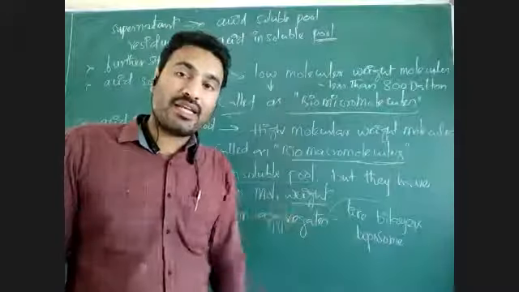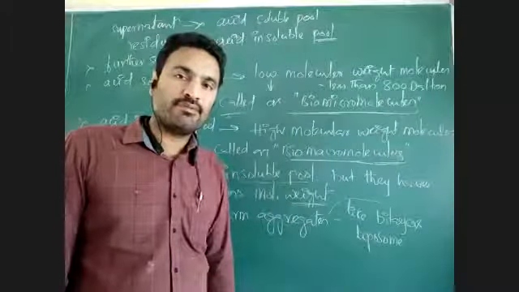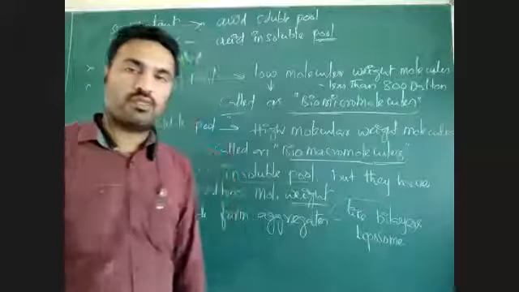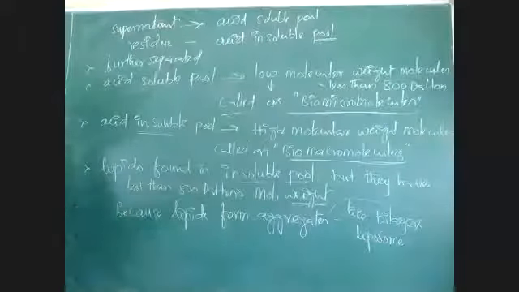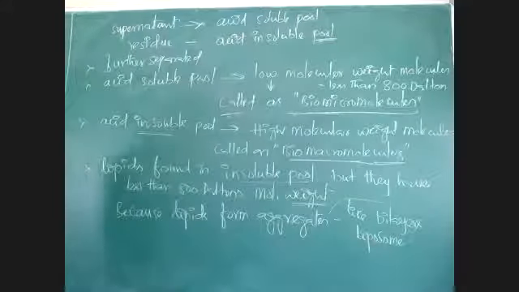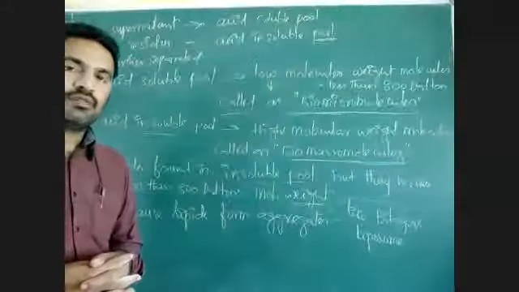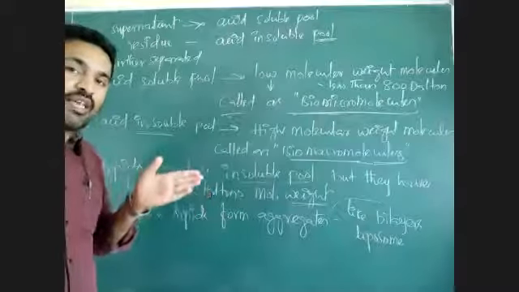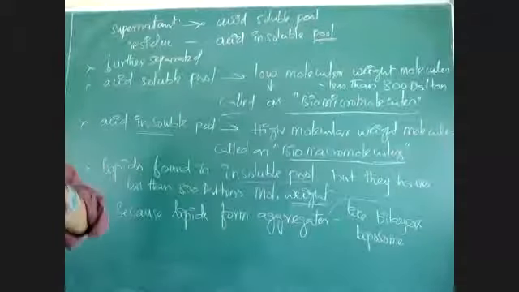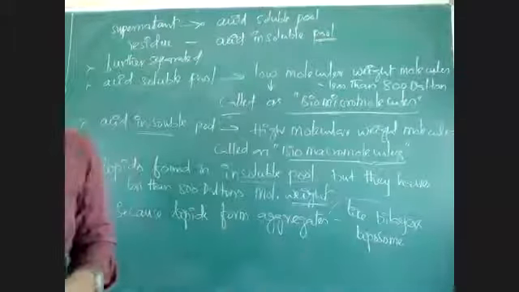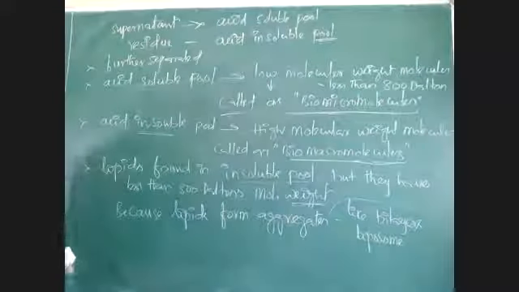Lipid bilayers like the plasma membrane, liposomes. The plasma membrane is a very large network, with a very large size, so it will be present in the acid insoluble pool. Okay, right. Is it complete?